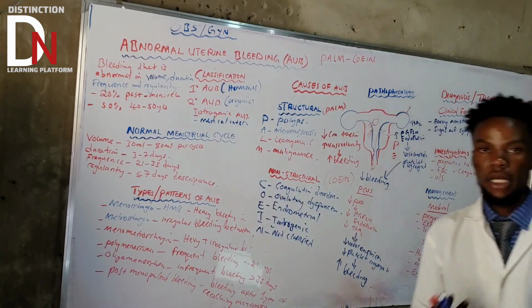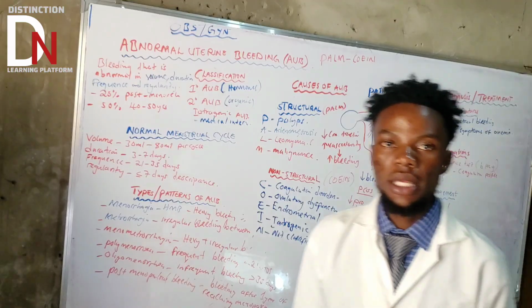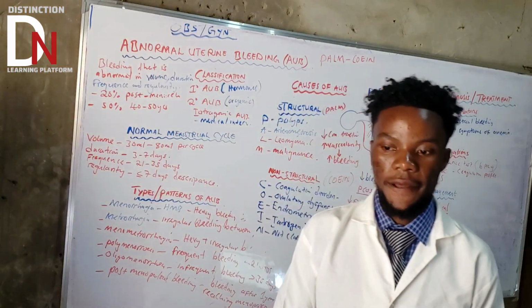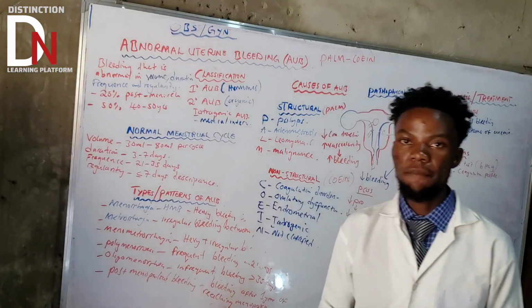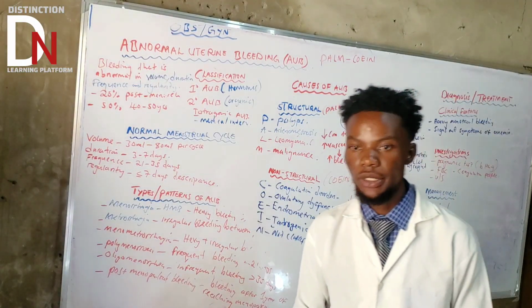So that's where we end on AUB. In the next video, we'll talk about something else apart from abnormal uterine bleeding. We'll talk about amenorrhea.